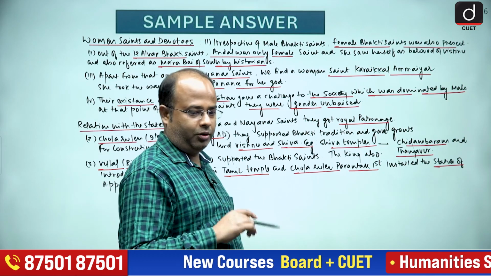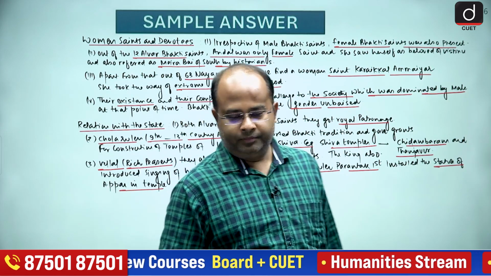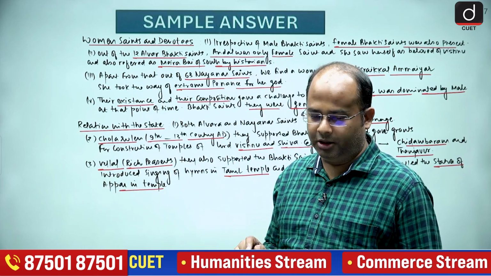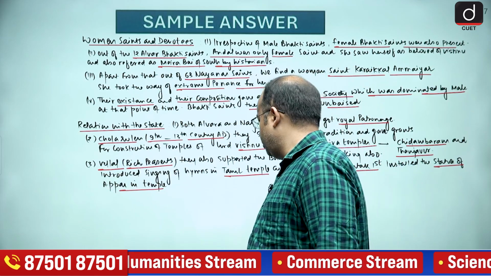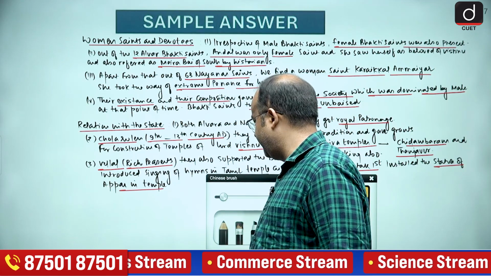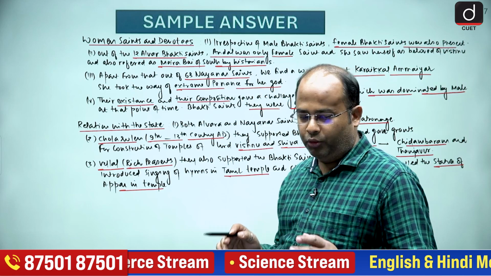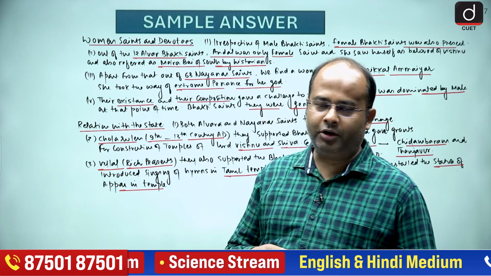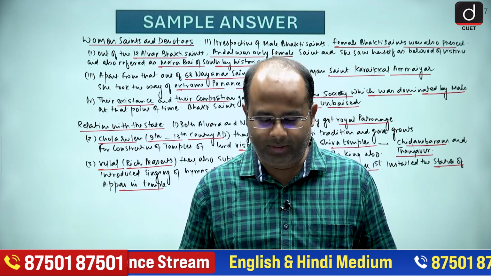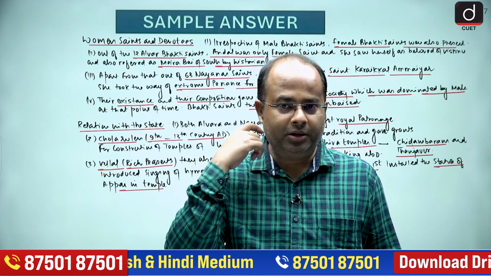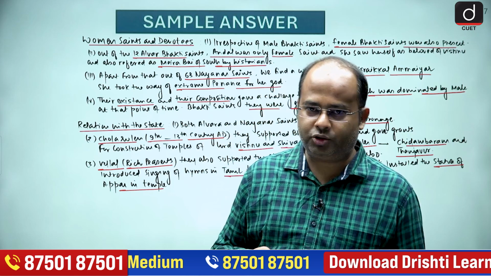So this is the body. Now what do we have to write in the conclusion? In the conclusion we can write that both Alwars and Nayanars contributed to spreading the Bhakti movement in the south, and they also wanted to reform the society.